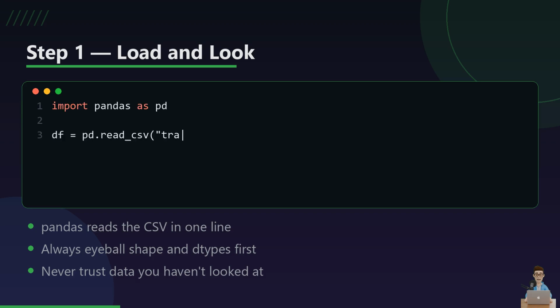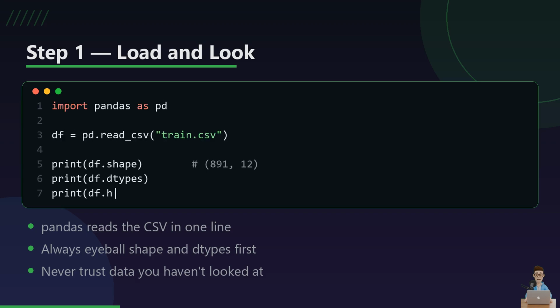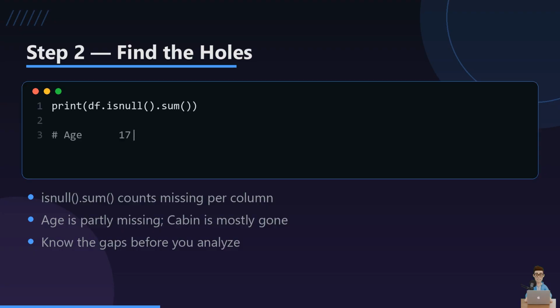First move, always. Load it and look at it. Shape tells me 891 passengers and 12 columns. Dtypes tells me what Pandas guessed each column is. I've been burned before trusting a dataset I never printed. Turned out a whole column was strings pretending to be numbers. Look first.